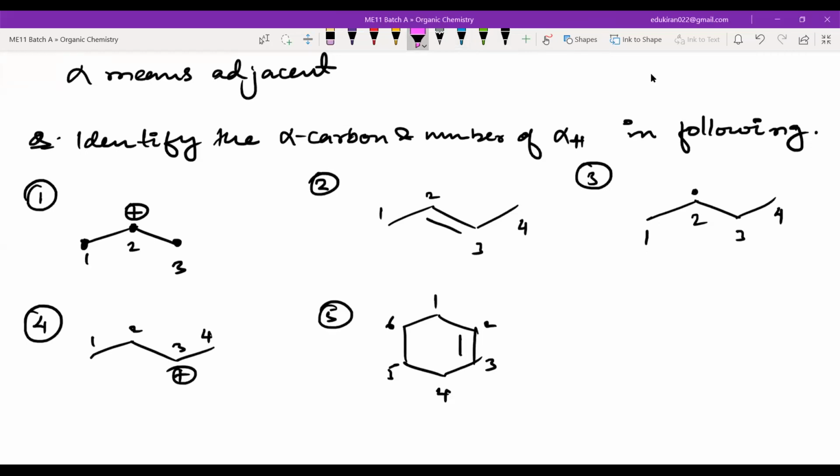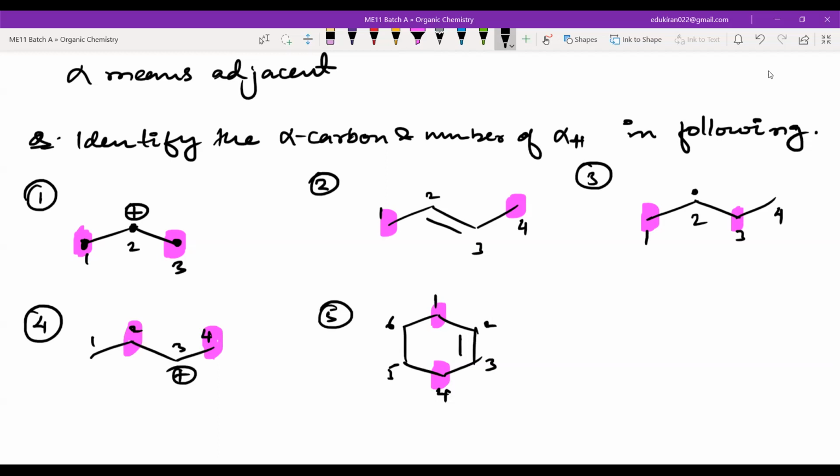First of all, the alpha carbon. What are the alpha carbons here? Sir, 1 and 3. 1 and 3, all of you, right? This is the alpha carbon. Yes or no? Yes, sir. And here 1 and 4. Correct. And here 1 and 3. Correct. Here 2 and 4. Yes. Here 1 and 4. Yes or no? Yes, sir.